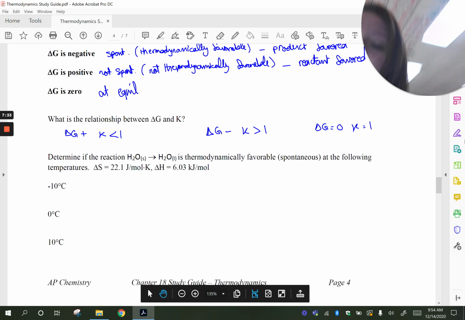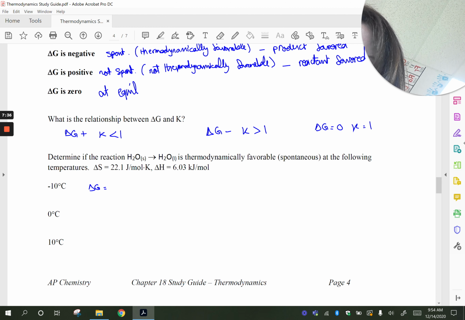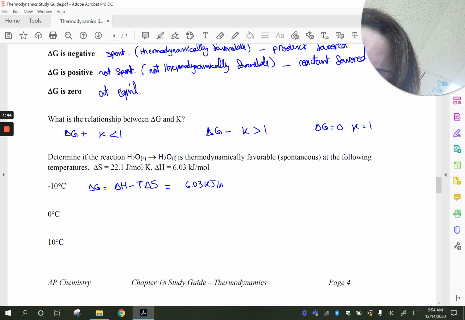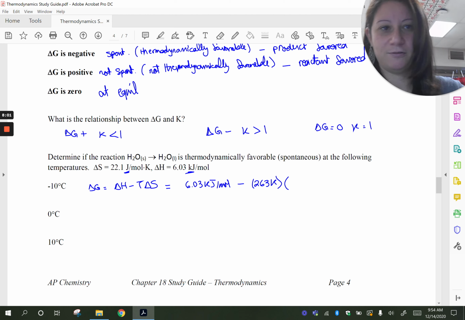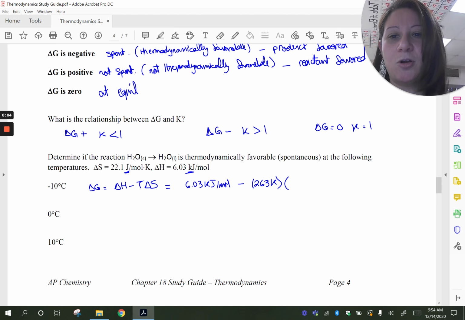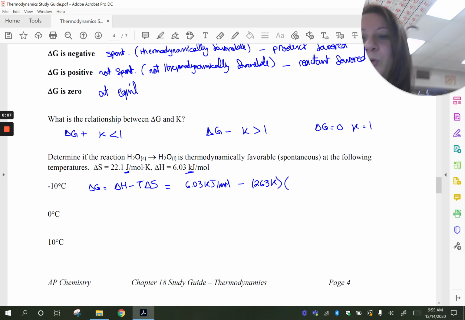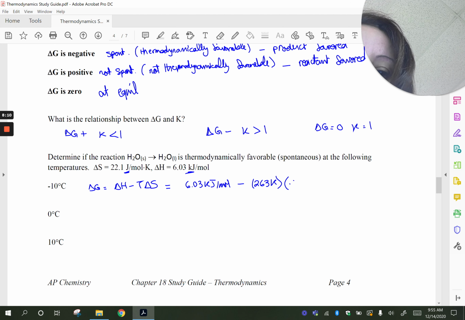So we're going to say delta G is equal to delta H minus T delta S. And so delta H here is 6.03 kilojoules per mole minus my temperature is negative 10 Celsius, which is 263 Kelvin. My delta S, watch out, this is in joules per mole Kelvin, this is in kilojoules. So you got to convert one or the other. Since I already wrote the kilojoules, I'm going to go ahead and convert my delta S to kilojoules per mole Kelvin. So I'm going to divide by 1,000, so that would be 0.0221 kilojoules per mole Kelvin.